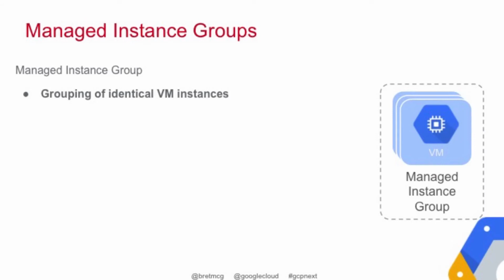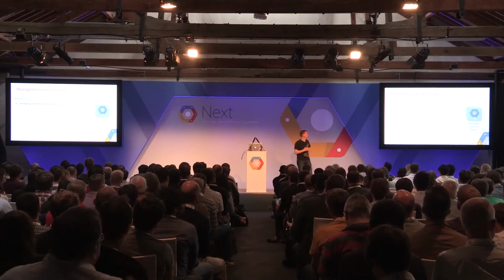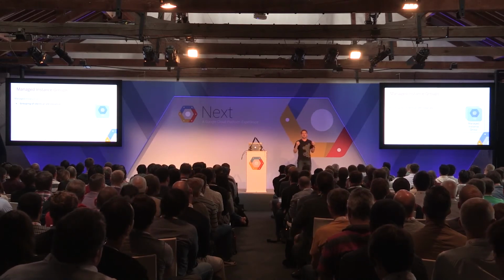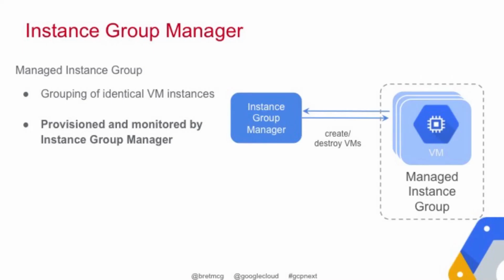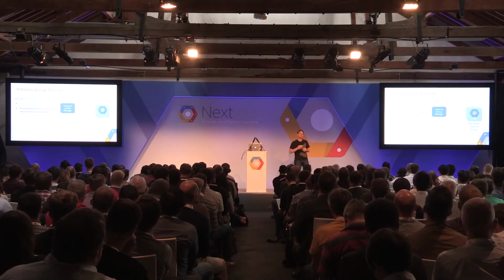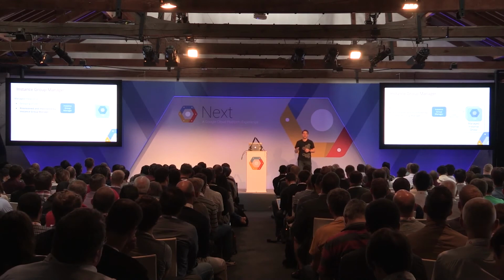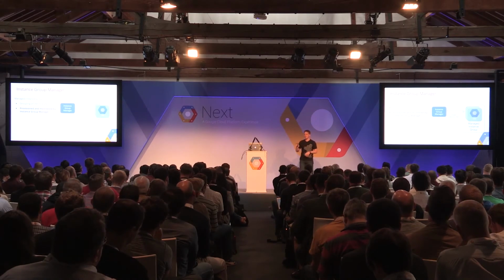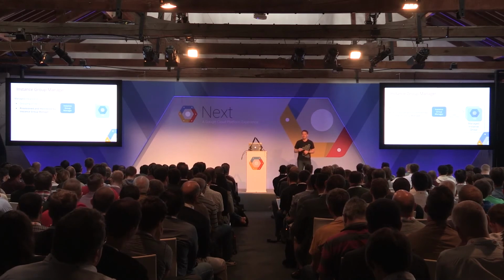For our use case, we wanted the possibility to scale the extractors, and for that we used a feature called Managed Instance Group. Managed Instance Group gives you the ability to group identical VMs. How is this done? We have an instance group manager that makes sure the right number of VMs is always available. You set, say, 10 instances, and the manager makes sure there are 10. It will create and destroy VMs on demand.